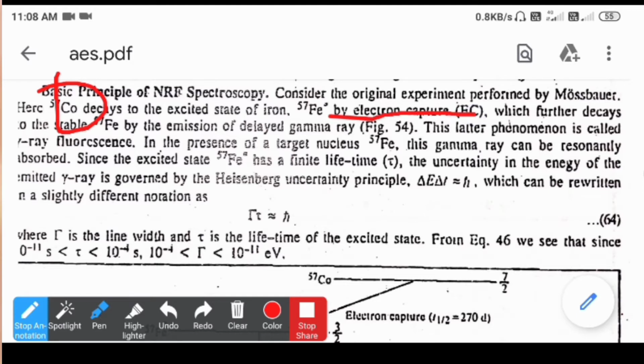So cobalt-57 decays to the excited state of iron-57 by electron capture. When that Fe57 is formed, it is also unstable, so Fe57 will emit gamma radiation, specifically delayed gamma radiation. That delayed gamma radiation gives the characteristic radiation.